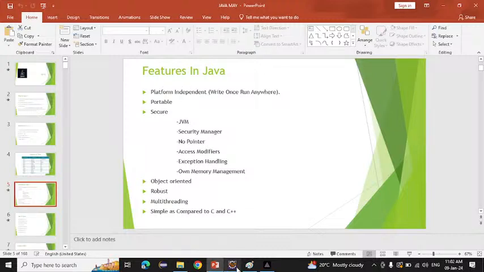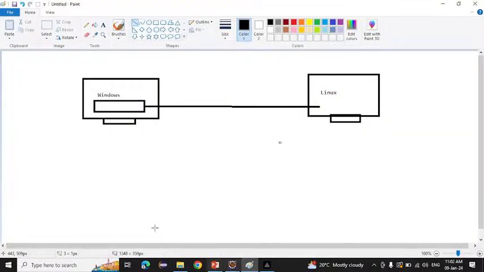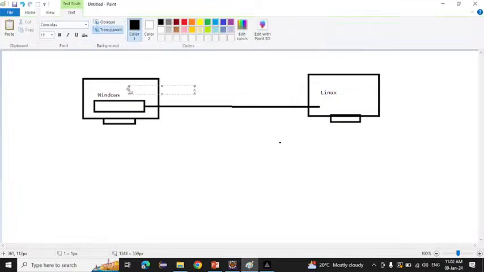It means it is not dependent on a single platform. If we write code on Windows and run it on Linux or on Mac, it will run because it is platform independent. But one thing is mandatory. Which is that one thing? That is the JVM. Here also we need a JVM.